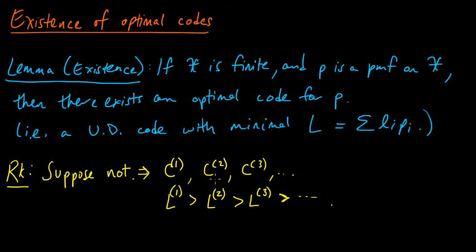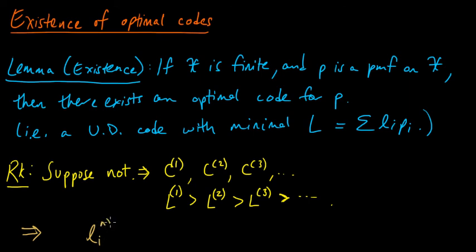Now, each of these codes is distinct. They must be different codes because they have different expected code word lengths. And if you think about it for a minute, this implies that there's some i for which the length of the ith code word is getting bigger and bigger.